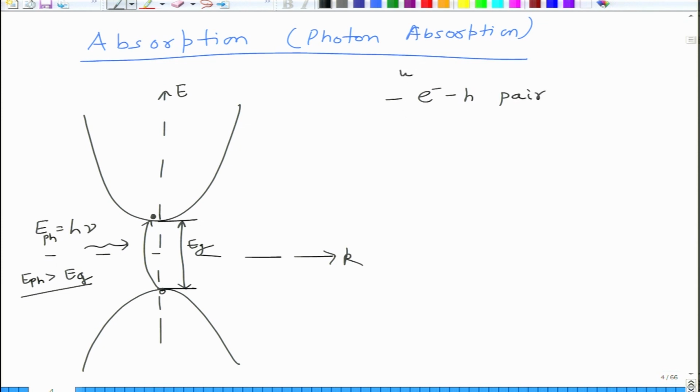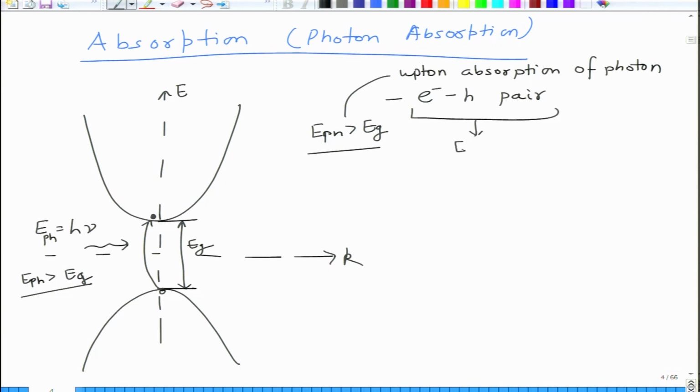This is upon absorption of a photon of appropriate wavelength. So, the condition is that E photon is larger than Eg, then it results in creation of a pair. Essentially this pair is called an exciton, and in an inorganic semiconductor, the binding energy of the exciton is very small.